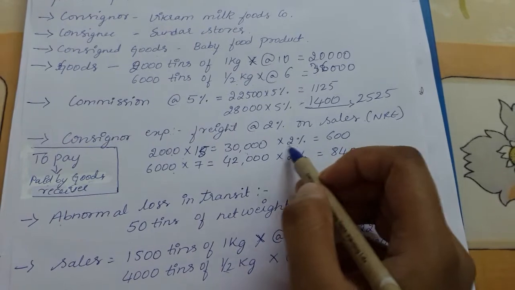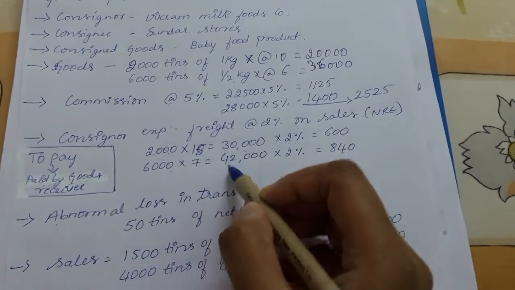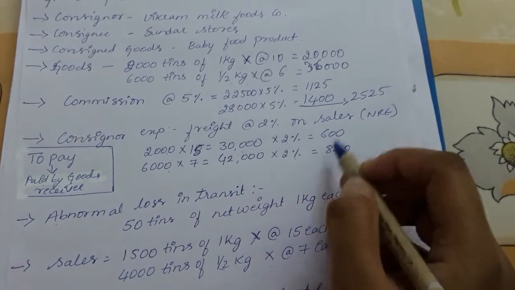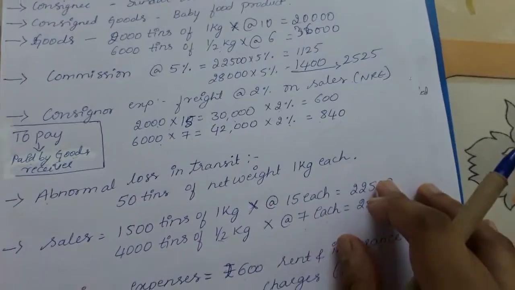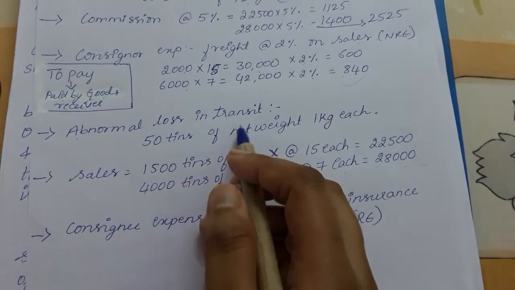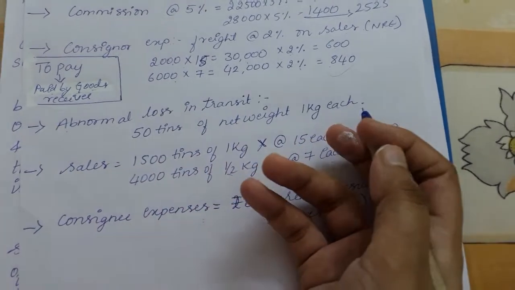So 2% on sales is 600. So 6,000 multiplied by 7, 42,000. 42,000 multiplied by 2% of freight, 840. So these are expenses of the consignor. So next, coming on to the abnormal loss in transit. So they lost 50 tins of net weight 1 kg each.